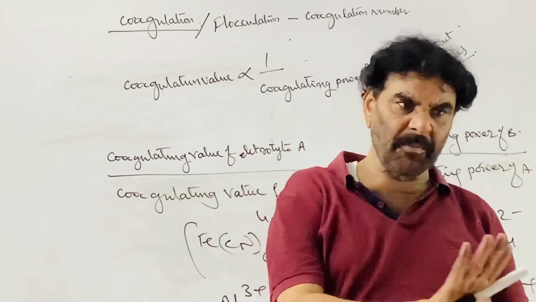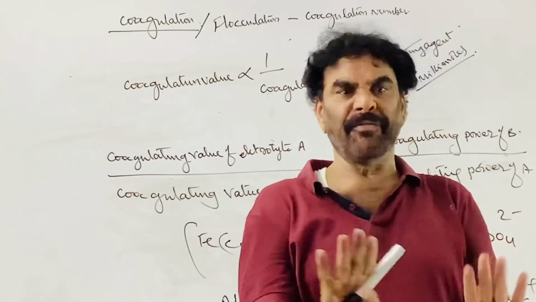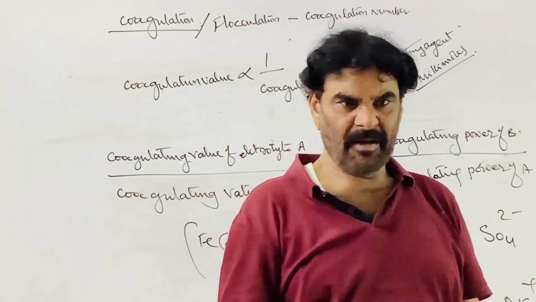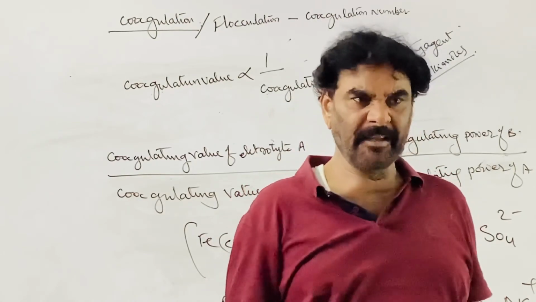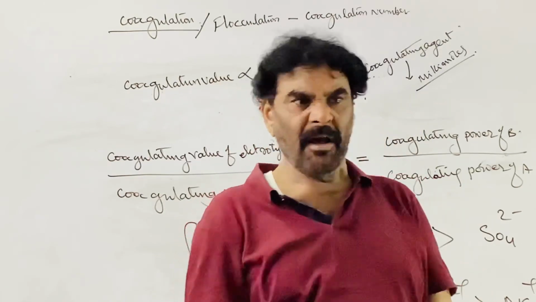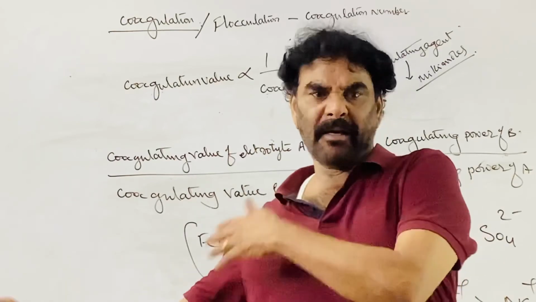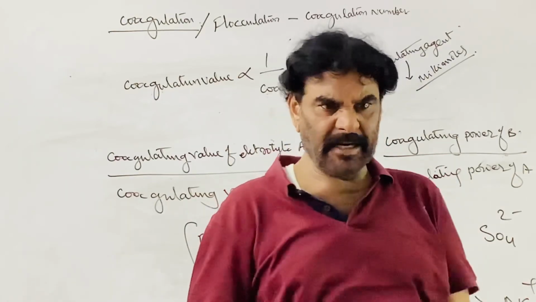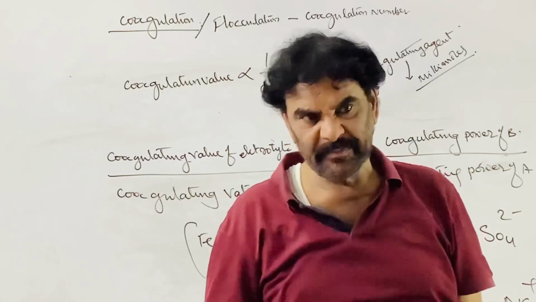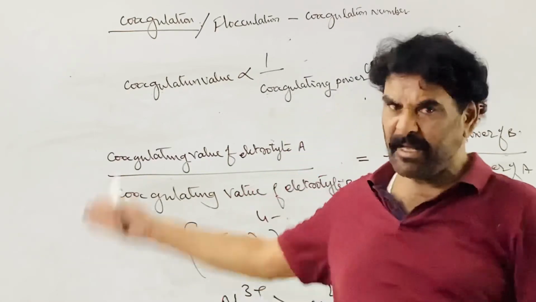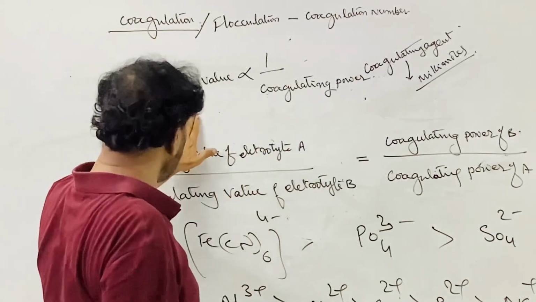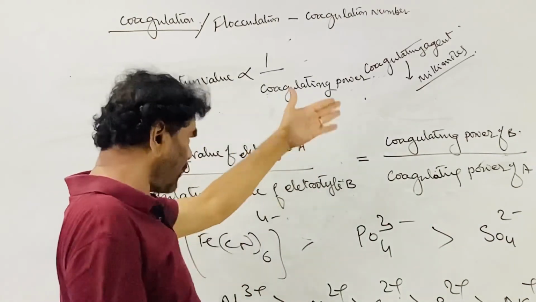This is something about the coagulation phenomena. By adding the electrolyte, the colloidal solution can be converted to suspension, or converted to precipitate. That is, the dispersed phase can be separated from the dispersion medium. The important method here is that electrolytes are added.